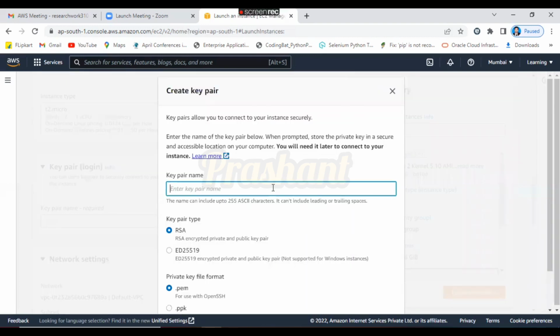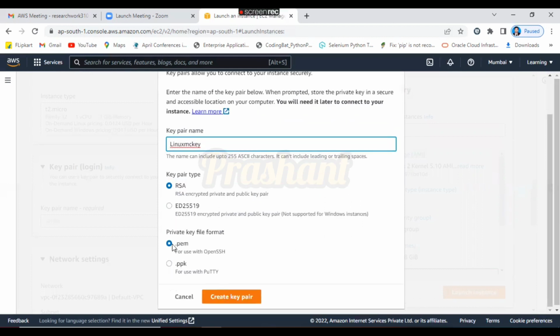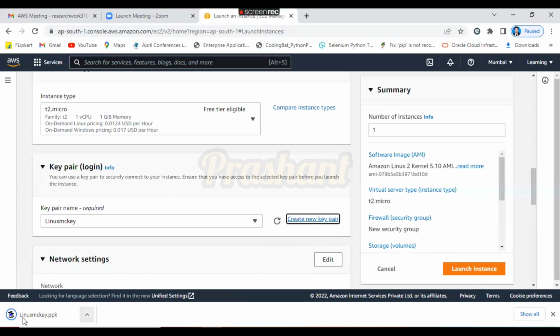I will give the name Linux machine key. You can give any name. Next, you can download a pem file or a ppk file as per your use. Suppose we have selected the ppk file, just create the key. It's downloaded successfully. Got it?